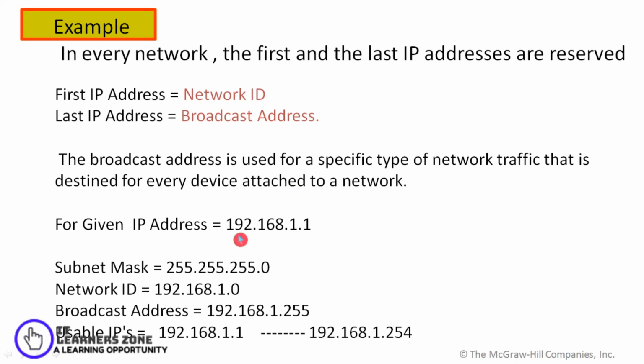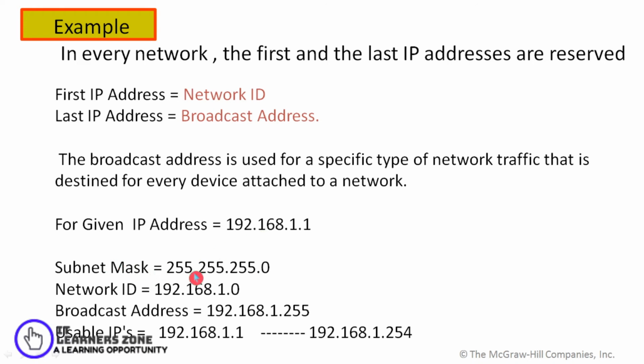So given the address 192.168.1.1, you can easily make out what sort of address it is by finding the first byte, which is 192. So 192 falls under class C.